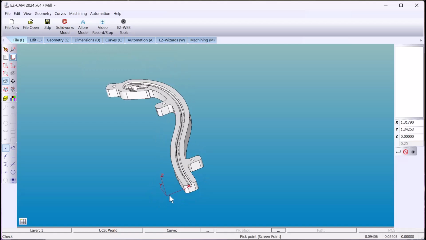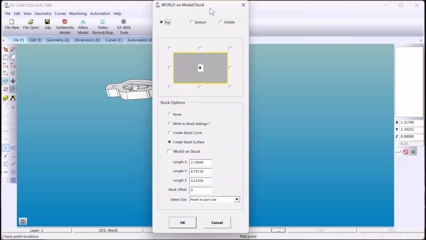Next, I'm going to position our coordinate system. I'm going to use World on Model. I'll place it on the top of the part in the center of the stock. You do have 9 standard locations to choose from, and of course you can position it anywhere you'd like on the part.